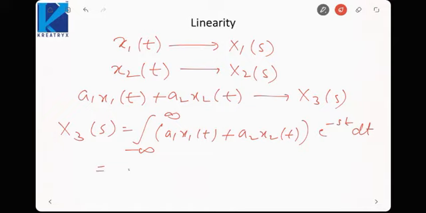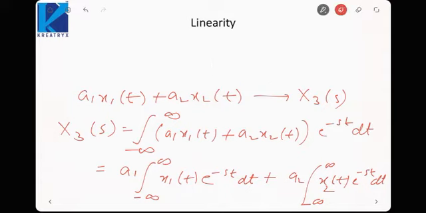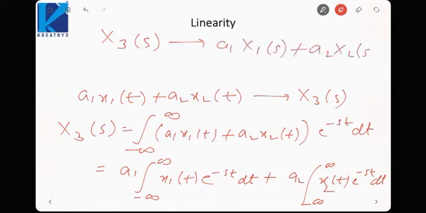If we break the integration, we can write a1 integral from minus infinity to infinity of x1(t) e raised to power minus st dt plus a2 integral from minus infinity to infinity of x2(t) e raised to power minus st dt. So this is equal to X3(s) equals a1 X1(s) plus a2 X2(s).